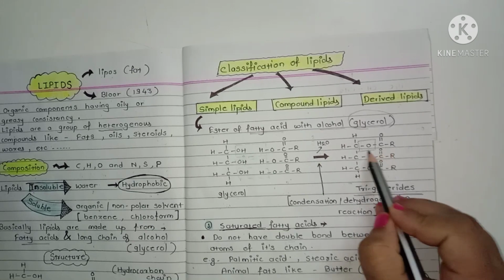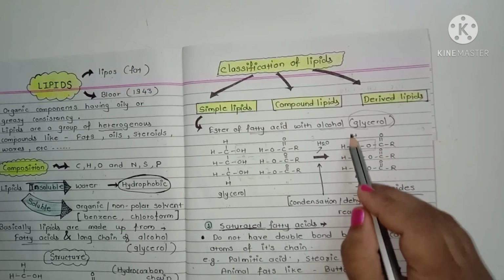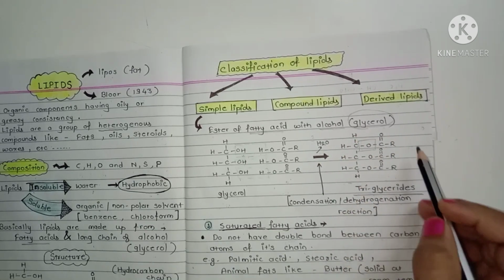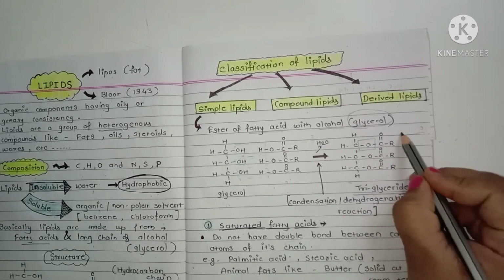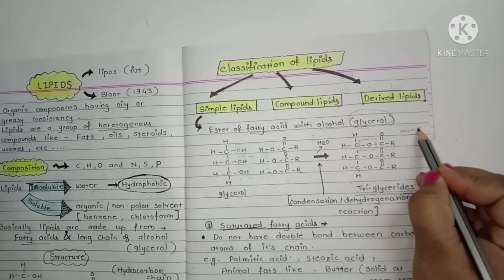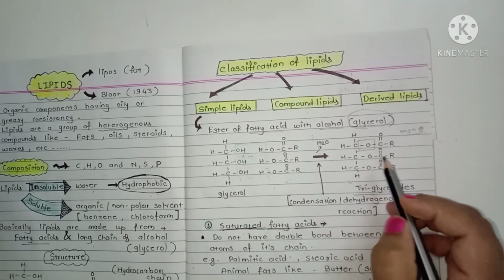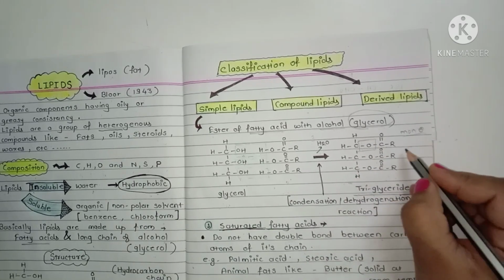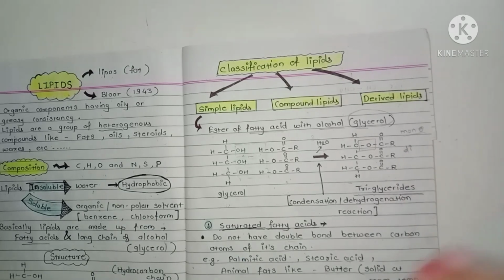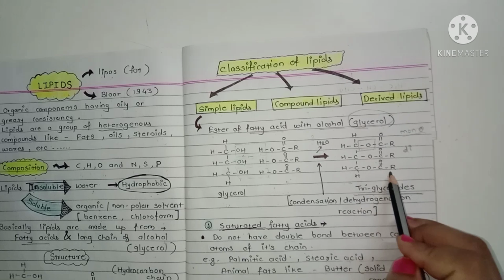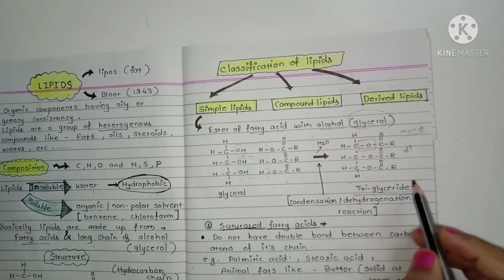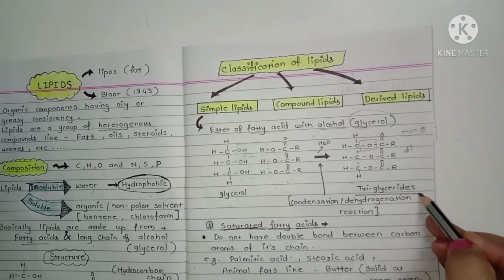If one fatty acid is attached to the glycerol, it is called as a monoglyceride. If the two fatty acids are attached to the glycerol, it is called as a diglyceride. And if the three fatty acid molecules are attached to the glycerol, it is called as a triglyceride.